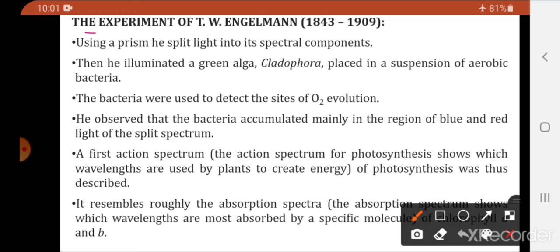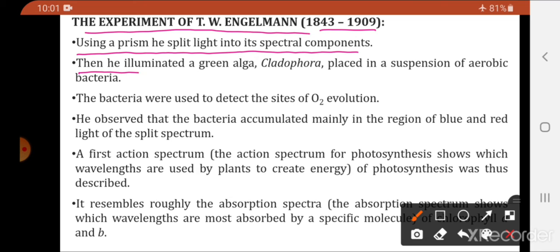The next is the experiment of T.W. Engelmann in 1843 from 1909. Using a prism, he split the light into its different spectral components. Then he illuminated a green alga, Cladophora, placed in a suspension of aerobic bacteria.